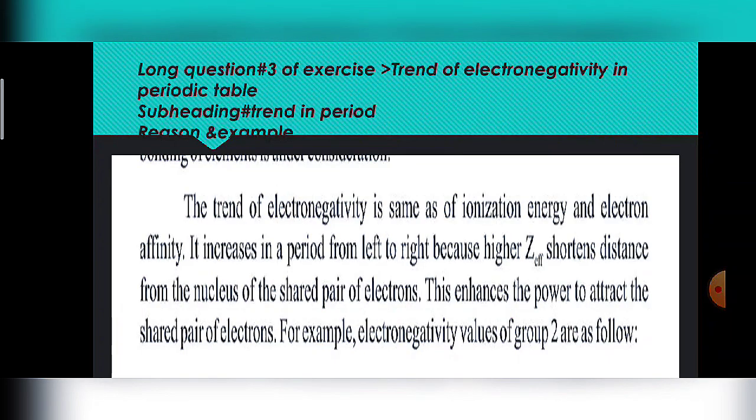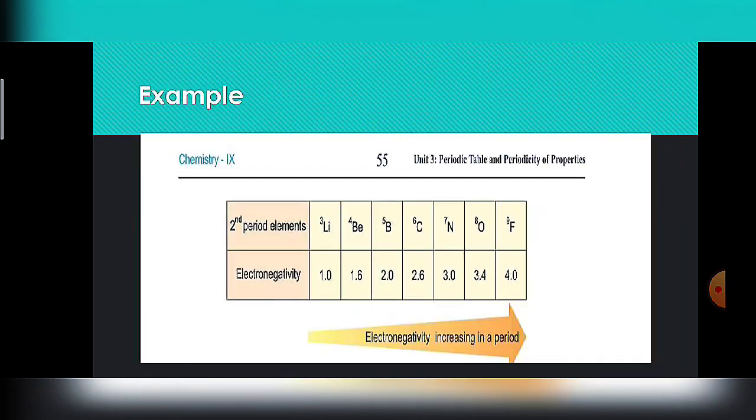So here it is, the third heading: example. For example, electronegativity values of the second period are as follows. Examples are given here. The least electronegative element is lithium with 1.0, and the most electronegative element is fluorine, which has an electronegativity of 4.0.